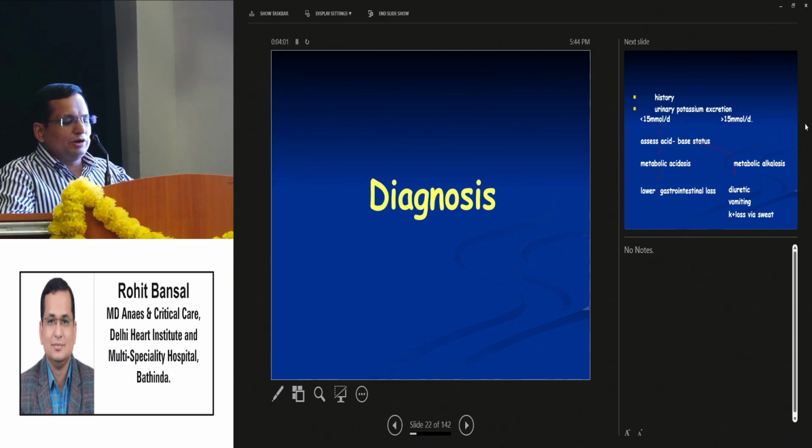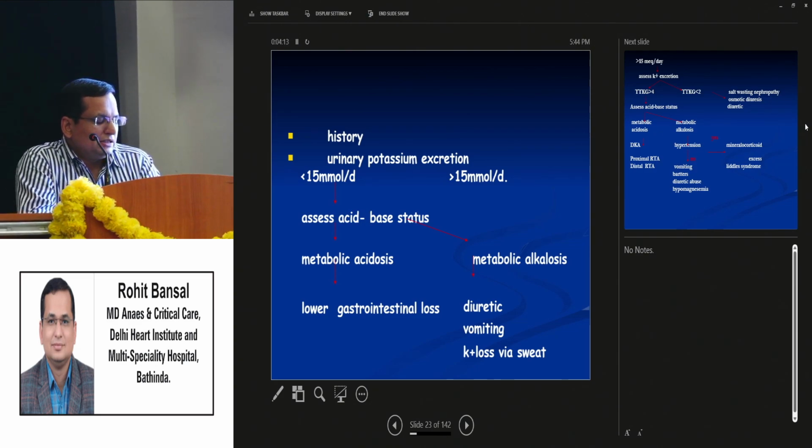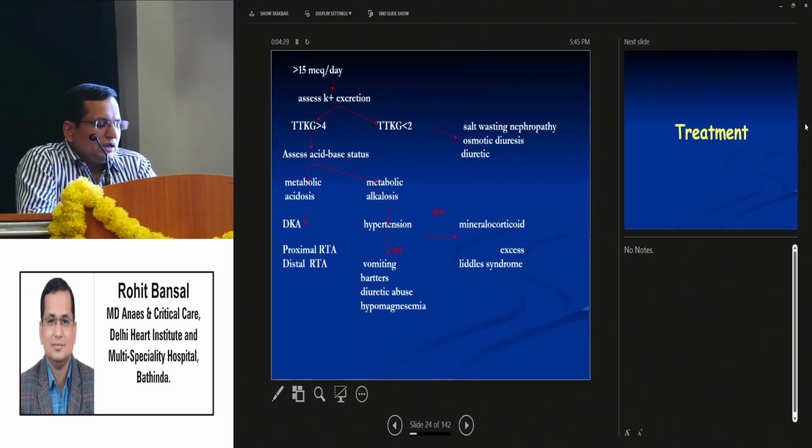Now, how to diagnose hypokalemia? First, the history, and second is to measure the urinary potassium excretion, whether it is less than 50 millimoles per day or more than 50 millimoles per day. If it is less than 50 millimoles per day, then you assess the acid-base status. If it is metabolic acidosis on ABG, then the cause is GI losses. And if it is metabolic alkalosis, the cause is diuretic, vomiting, or potassium loss in sweat. And if the urinary potassium loss is more than 15 milliequivalents per day, then assess the potassium excretion.